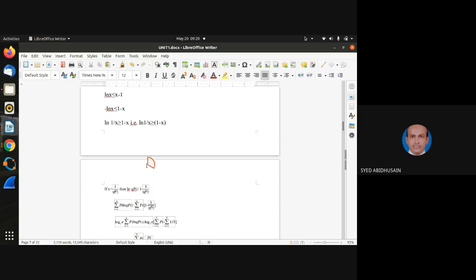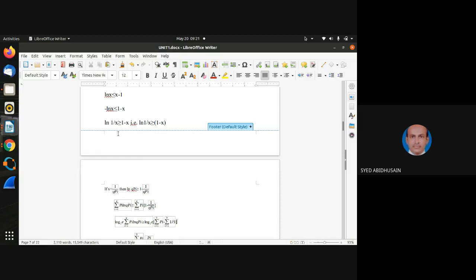If you consider x as 1 over QPI, then ln of x will be what? ln of QPI. Am I right or not? Because here in this equation it is ln of 1 by x, so I consider x as 1 over QPI.